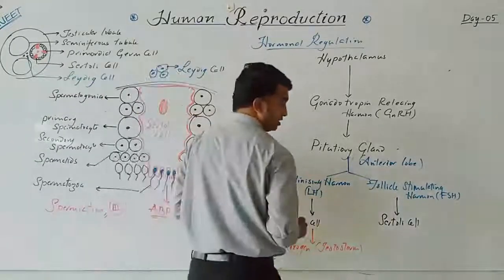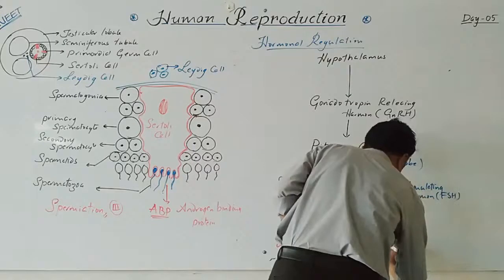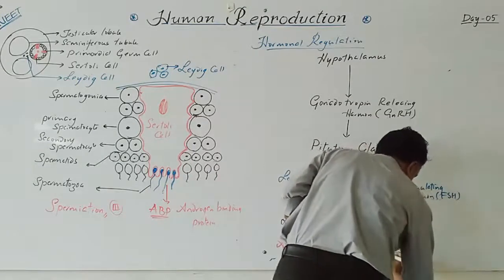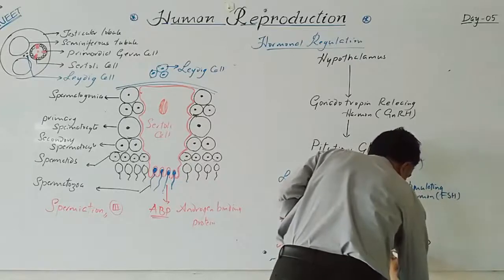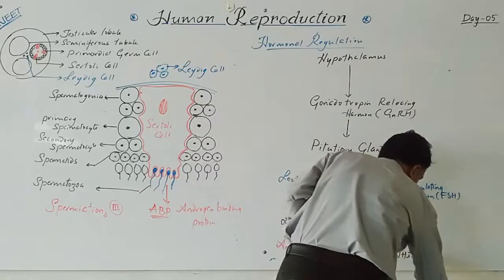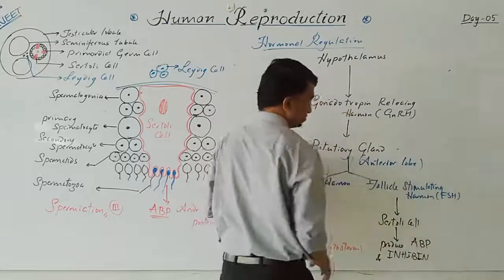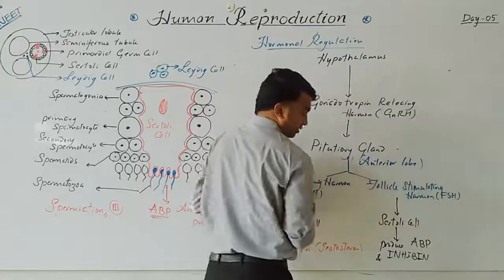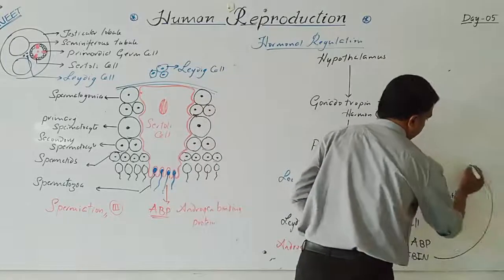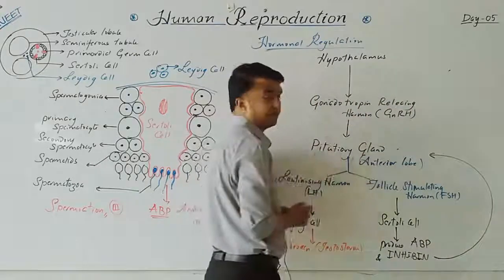This Sertoli cell will also produce androgen binding protein and one more element, that is inhibin. Clear? Inhibin will produce negative feedback, means it will stop the production of FSH.